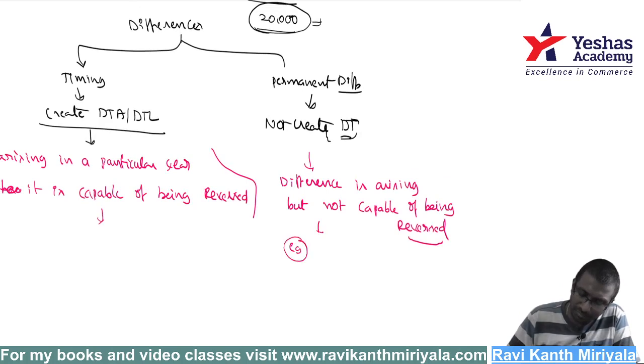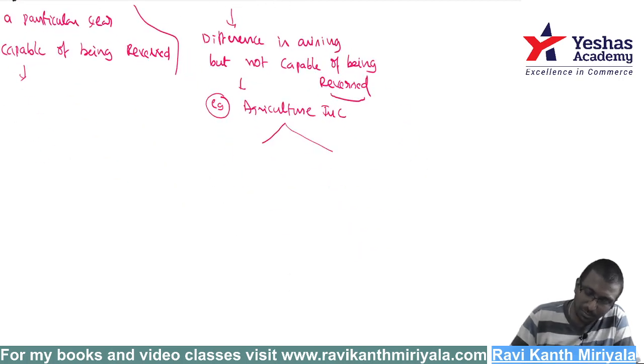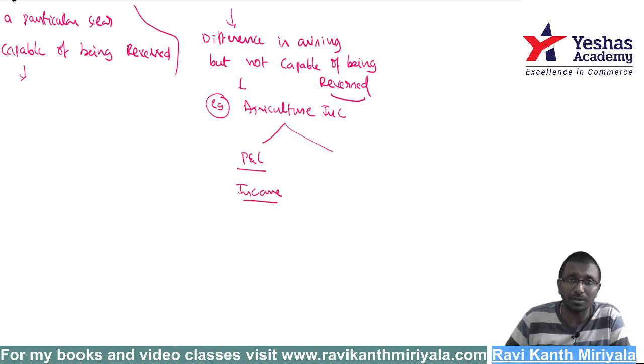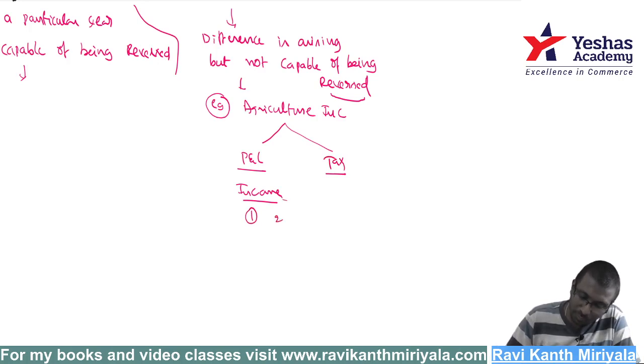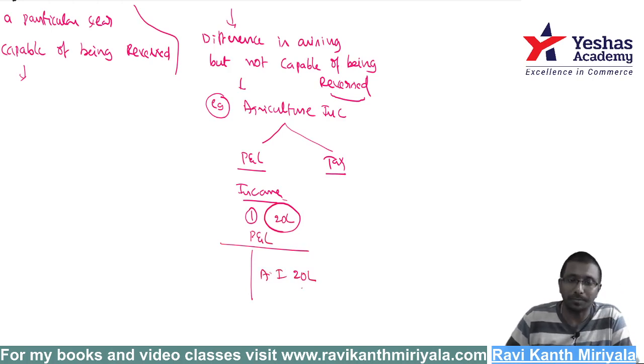Let us take a simple example: agriculture income. What will happen as per the P&L? It is an income. We will show it on the credit side, we take it as income in the P&L. In the current year, I got agriculture income of 20 lakh rupees, and I have taken it in my P&L.